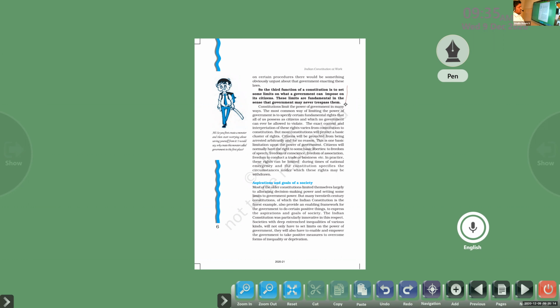If you want to change such rules and regulations, more than one third. Sorry, not one third. Out of 100, nearly 75 percent of the votes are required in the parliament. Clear or not? Three-fourths of the votes are required in the parliament, both in the Rajya Sabha and the Lok Sabha, and more than 50% of the states must support. Only then are they able to amend such rules and regulations in the constitution, or else it is not possible. So you understood that it is not that possible, right? Different states are ruled by different political parties, so it is not that easy to make changes in such rules and regulations.